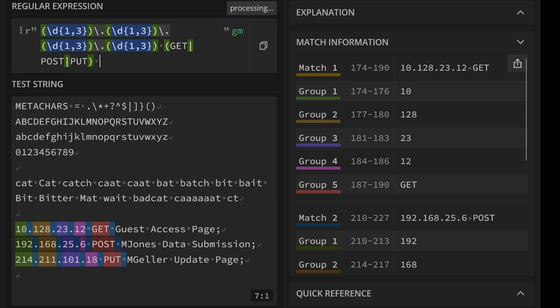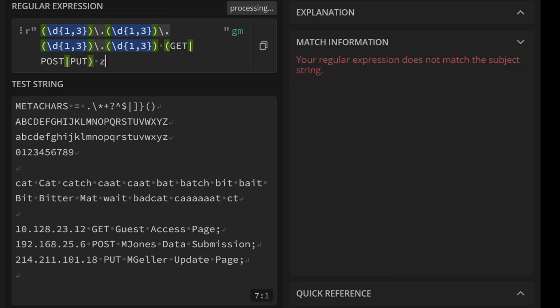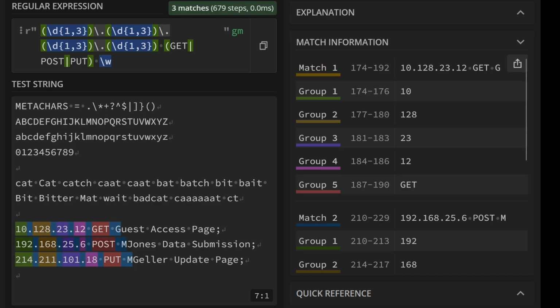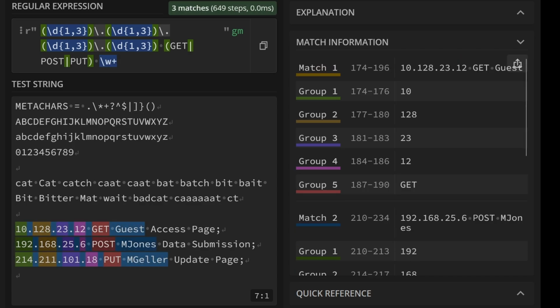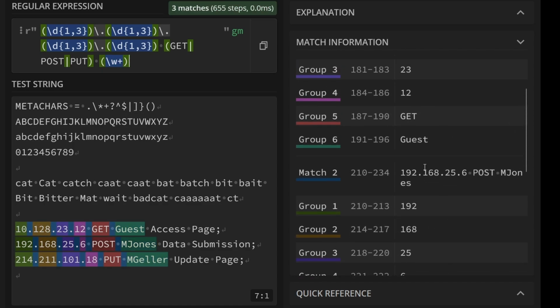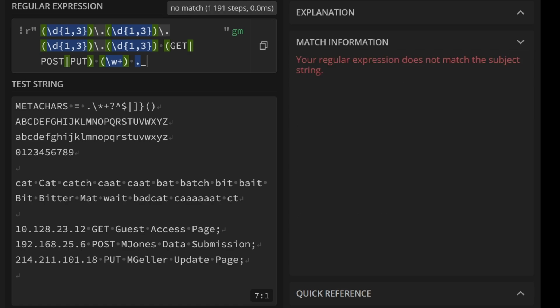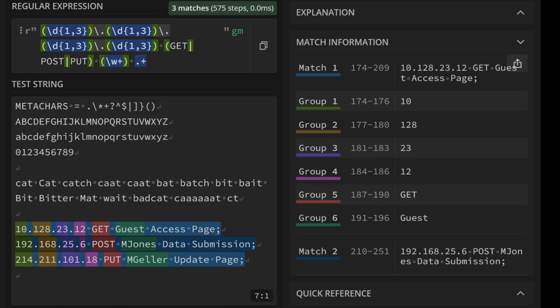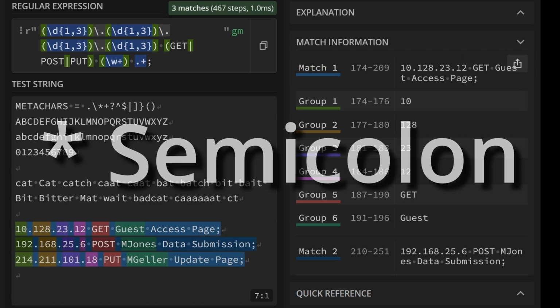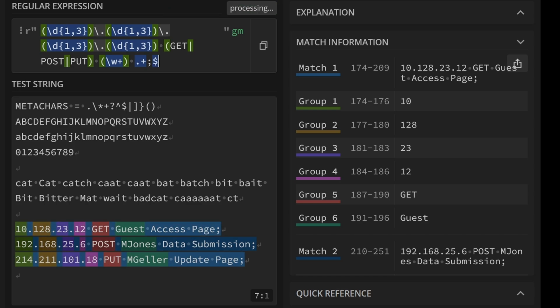We then want to find another space, and we want to find what looks to be a username. So this is really any word, and actually let's just do a \w any number of times that's at least 1. And let's put this in a group as well, because I want the username to be a separate entity. So let's match our next part of the string. So we're going to look for full stop, which is any character, and we're going to look for plus number of times until we come to an exclamation mark that is at the end of our line.